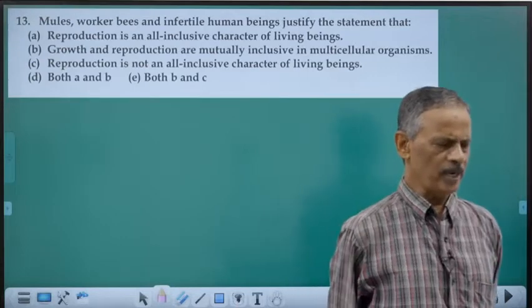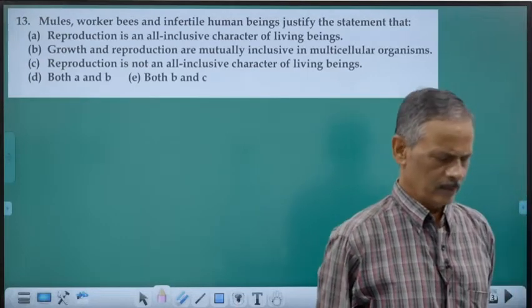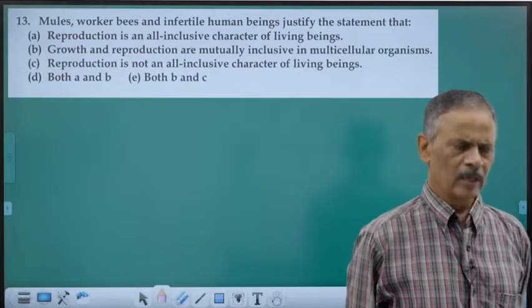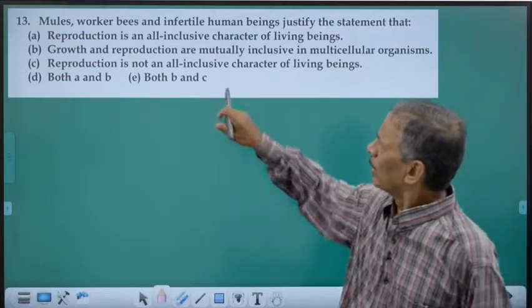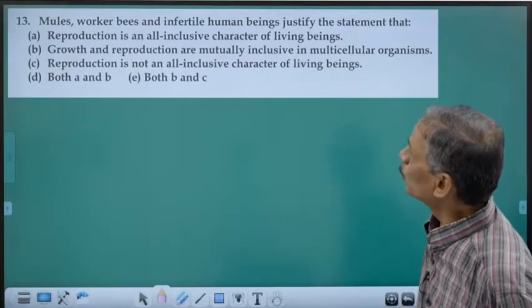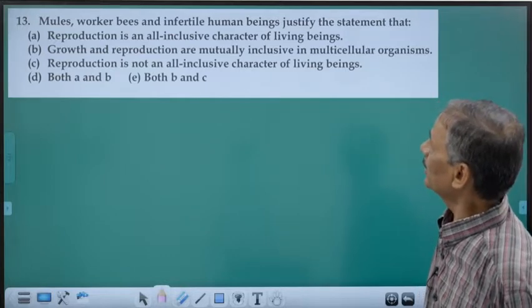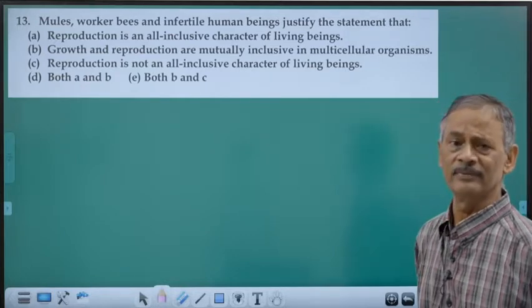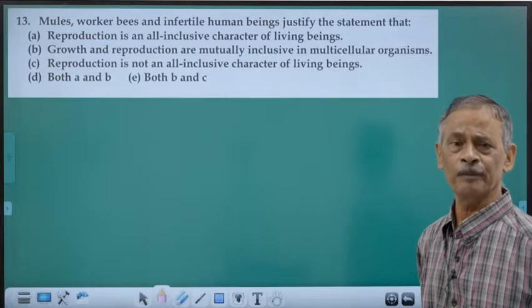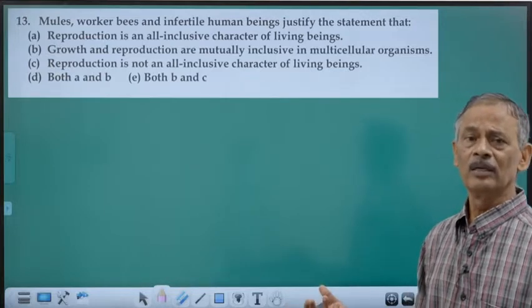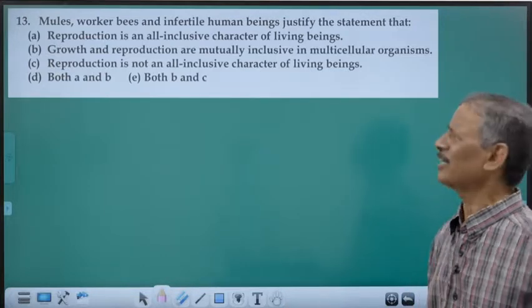Now, question number 13. What is this question? Reproduction: mules, worker bees, and infertile human beings. What is common for them? All of them are not capable of reproduction. They are sterile.